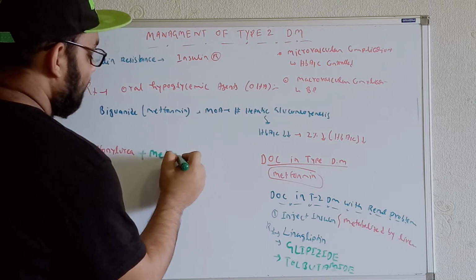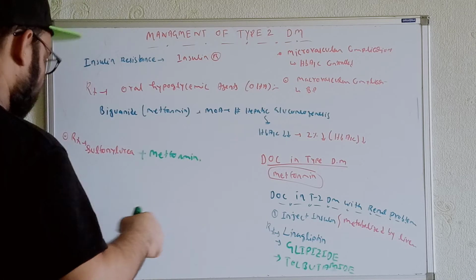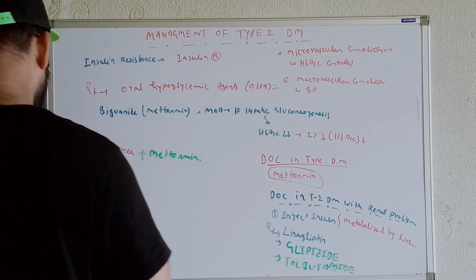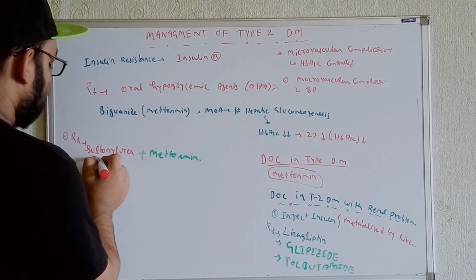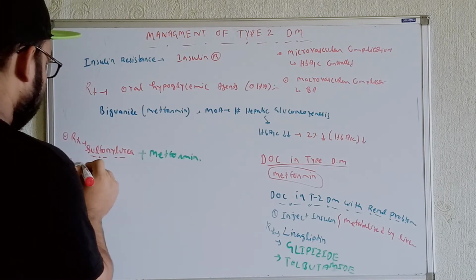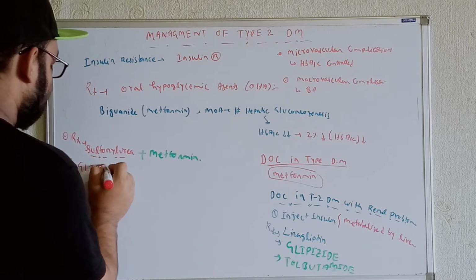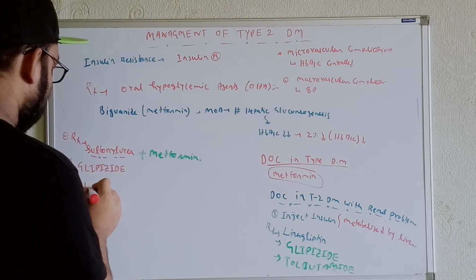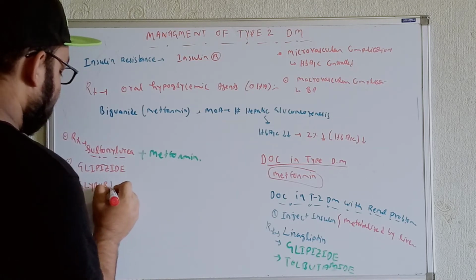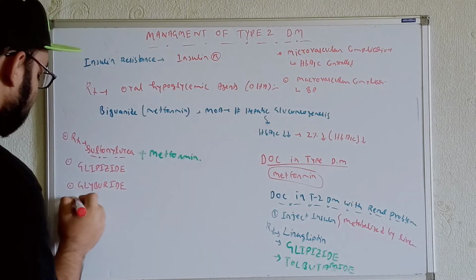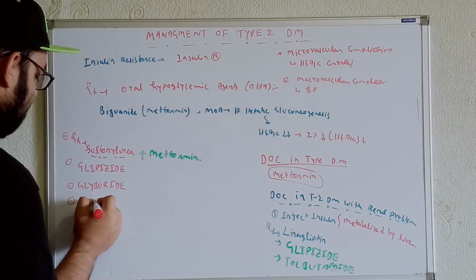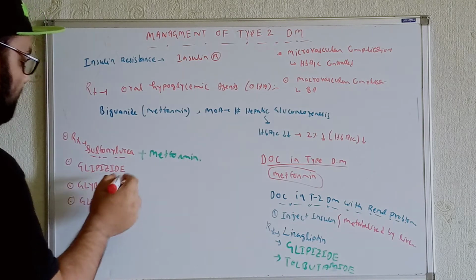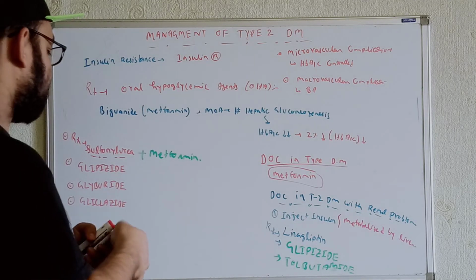Now, the drugs under the sulfonylurea group are glipizide, glyburide, or we can get the glycoside. But the problem in this case is that whenever you're using this drug, one side effect is that it can cause hypoglycemia.